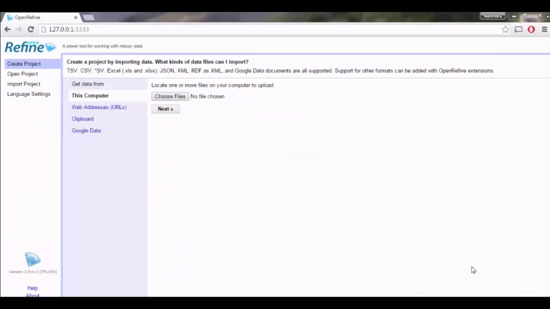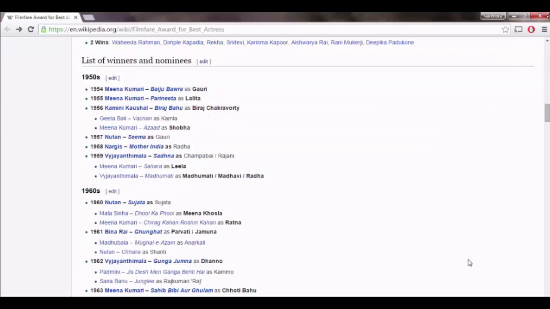Till now we used Google Refine to work with messy data, but the data doesn't have to be messy in order to work with Google Refine. It might just not be in the form that you want, and using Google Refine you can quickly transform it into the required format. For example, consider the winners and nominees of Filmfare Awards for Best Actress for the last 50 years.